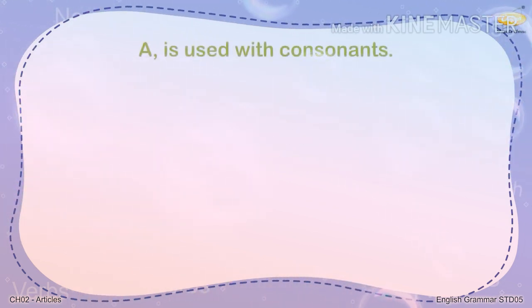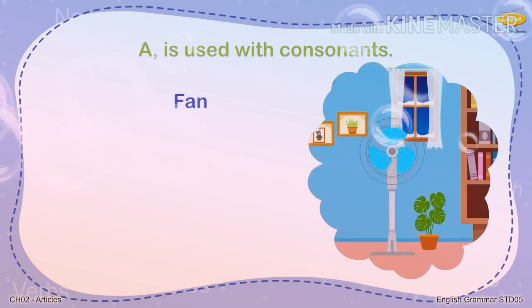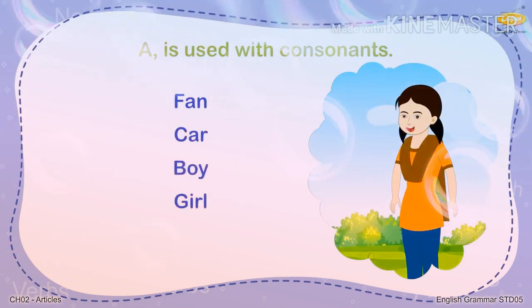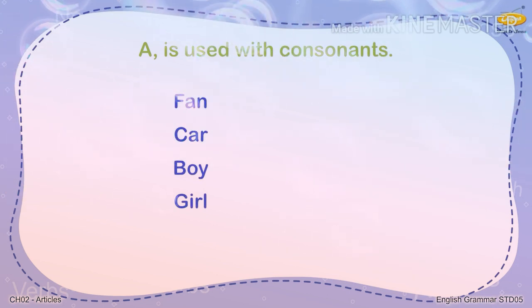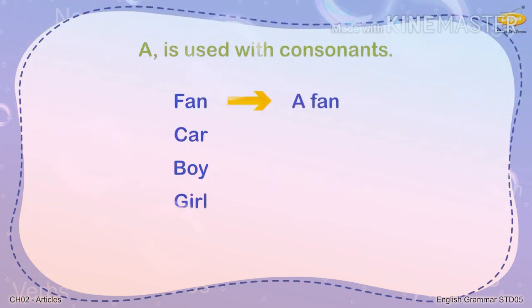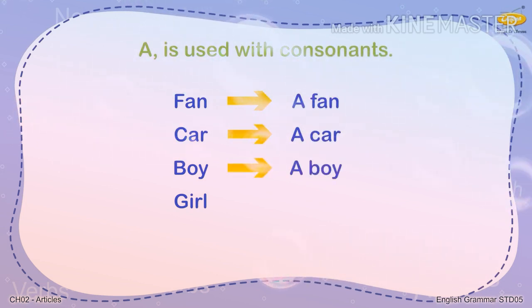A is used most often with nouns that begin with a consonant, such as fan, car, boy, and girl. If there is only one fan, you would say a fan. For one car, you would say a car. For one boy, you would say a boy. And for one girl, you would say a girl.